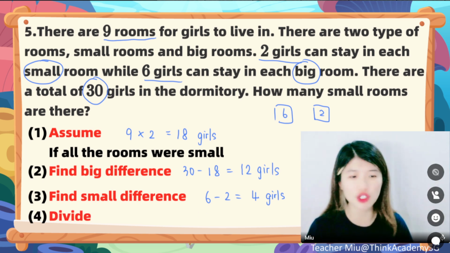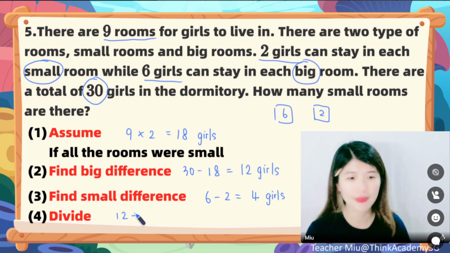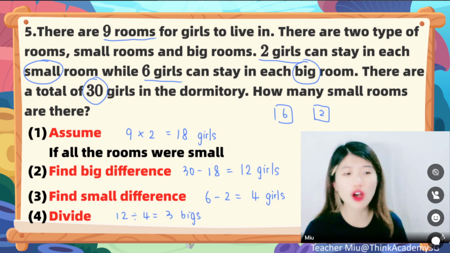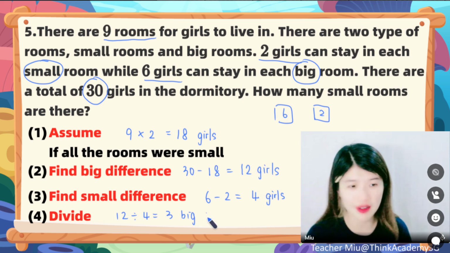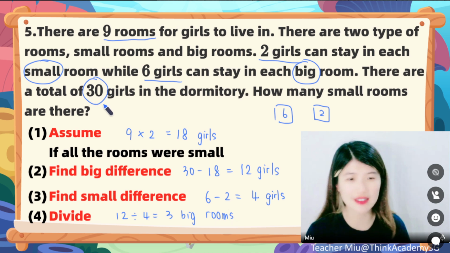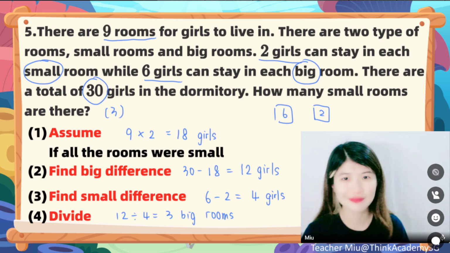So we can just divide to find out that there are actually 3 big rooms, because every 4 girls get into a room and make it bigger. So we have 3 big rooms. Hey, can I say the answer is 3 now? Why not? Because, well done, dear, it is asking about the small rooms. You have 3 big rooms. What about small rooms? We use altogether 9 rooms, take away 3, to find out there are 6 small rooms. So the answer is 6.